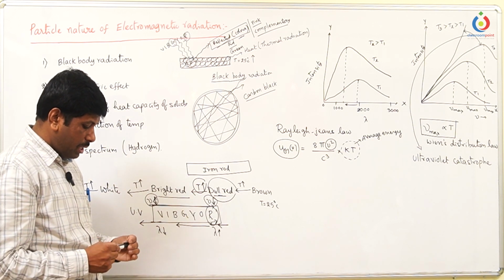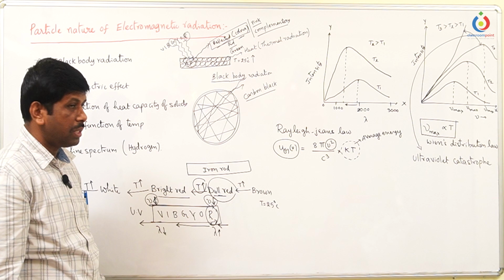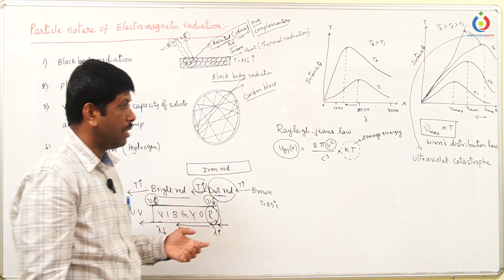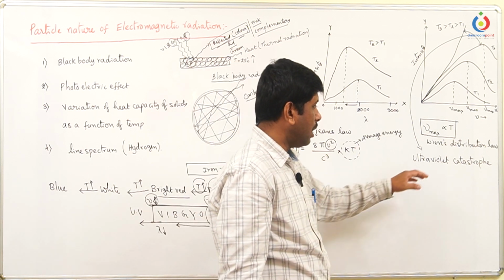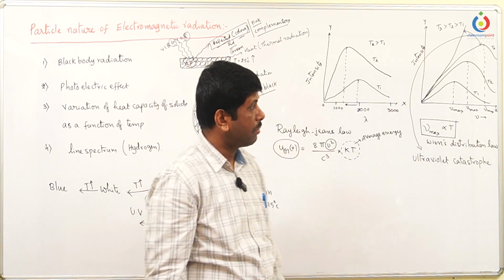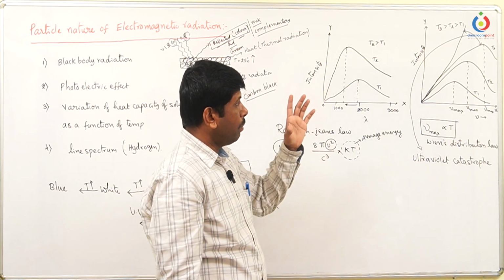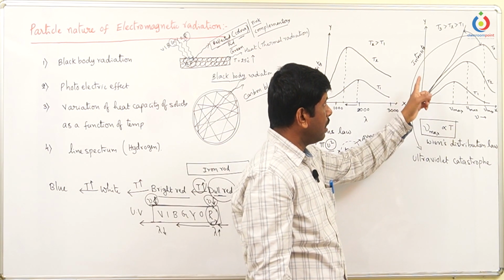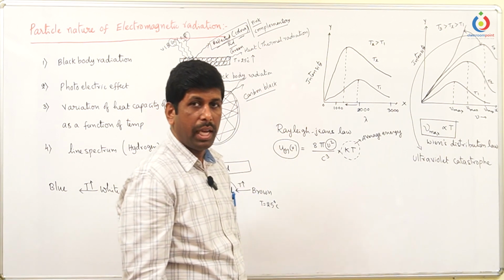So the ultraviolet region falls into the higher frequency region. Since this type of trend is observed in the higher frequency region, this is named the ultraviolet catastrophe.